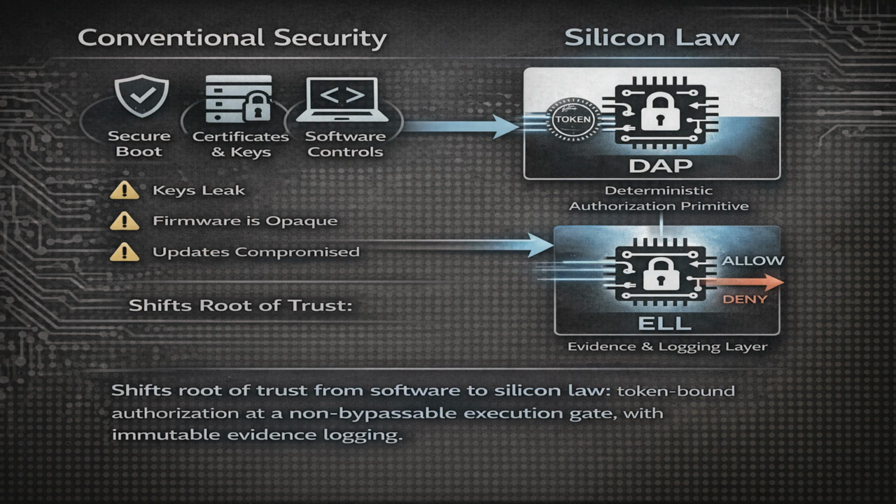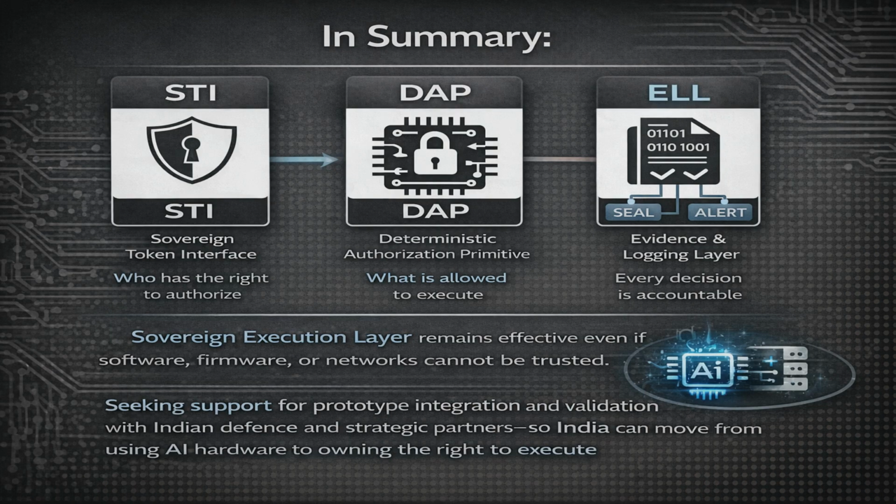Conventional security focuses on secure boot, certificates, and software controls. Those can fail if keys leak, firmware is opaque, or updates are compromised. My approach shifts the root of trust from software to silicon law: token-bound authorization at a non-bypassable execution gate with immutable evidence logging. In summary, STI decides who has the right to authorize, DAP decides what is allowed to execute, and ELL ensures every decision is accountable. This creates a sovereign execution layer that remains effective even when software, firmware, or networks cannot be trusted.